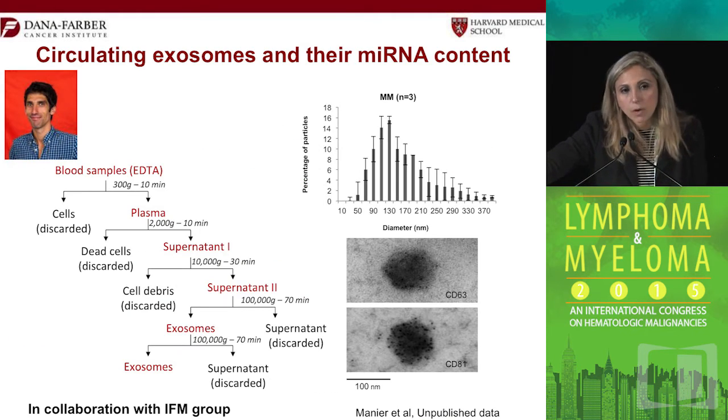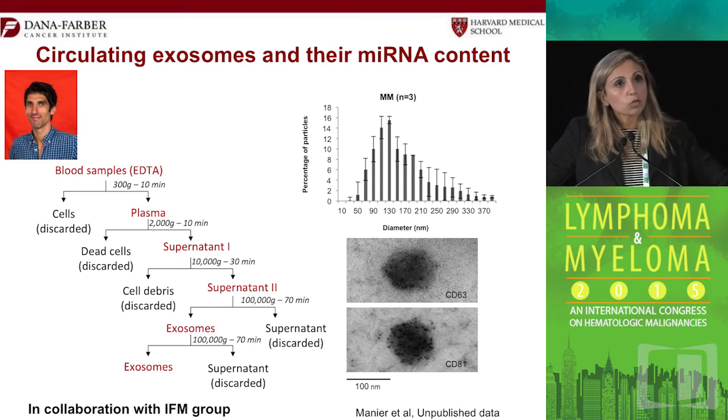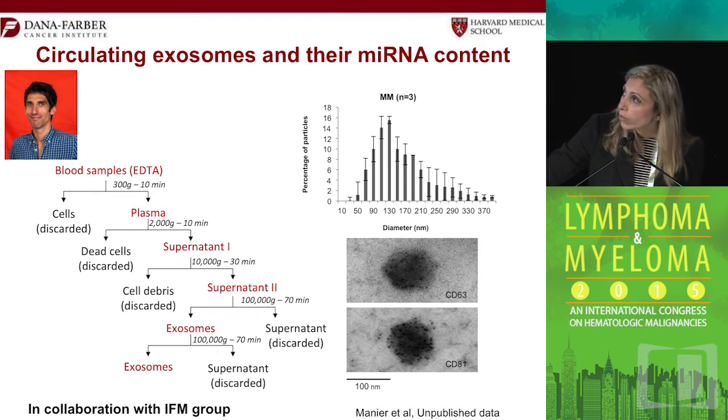So Salomon Mani from our group asked the question, well, can we use peripheral circulating exosomes as potential biomarkers for patients during their progression from MGUS to myeloma, but also can we use them in the future as a therapeutic advantage? So think about it, if you have a patient with MGUS and they have the same mutations or same cytogenetics like another patient, can we use exosomes as a biomarker to tell us who will progress to myeloma and who will not? And the same for Waldenström.